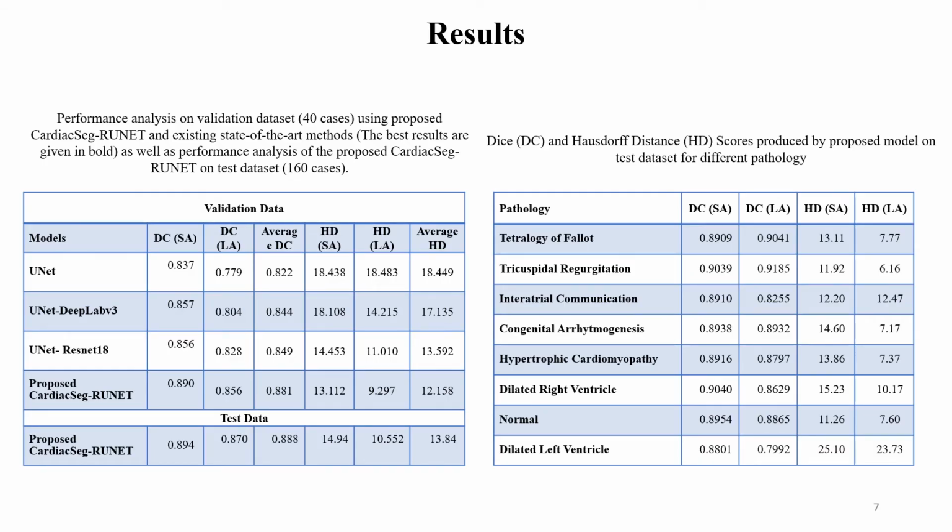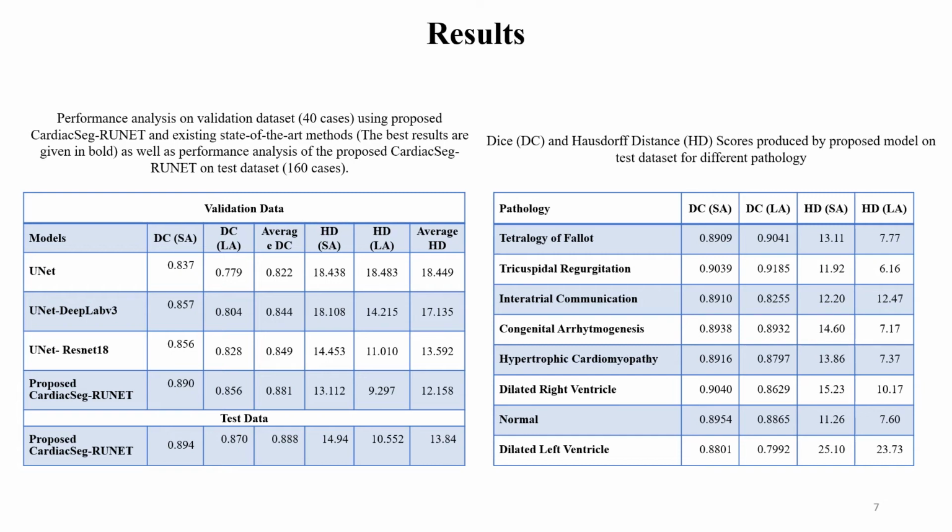In the results section, we trained our model on the dataset provided by the challenge organizer. We also trained different U-Net based models and compared the performance of our proposed model with the existing state-of-the-art U-Net based models. Our proposed model produced better Dice in short axis as well as long axis for the validation dataset, and also produced good performance on the test dataset.